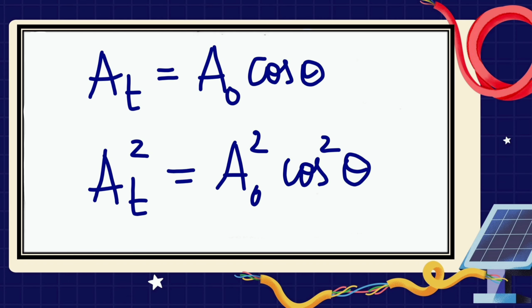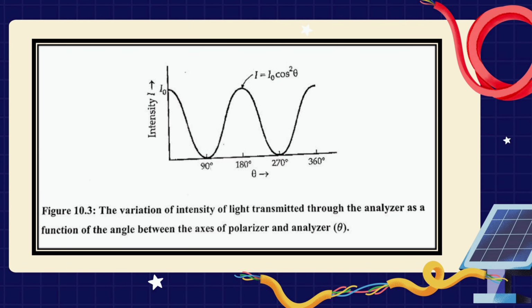If theta is equal to 0 degree, 180 degree or 360 degree, the second polarizer, that is the analyzer, is aligned with the first polarizer and the value of cos square theta equals 1. Thus the intensity transmitted by the second filter is equal to the light intensity that passes through the first filter. This case will allow maximum intensity to pass through.